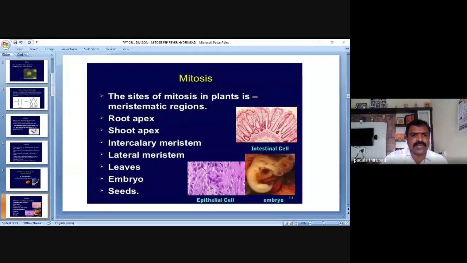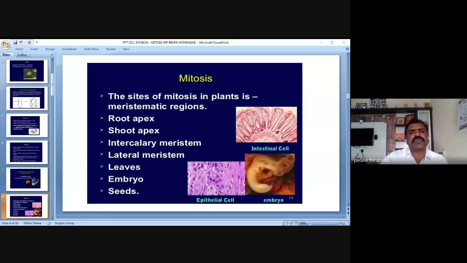After secondary growth, we observe the lateral meristems. These are involved in the secondary growth of the dicot stem and dicot root. Am I clear? So these meristematic regions possess mitosis. It is rapid cell division that we observe in the meristematic regions.